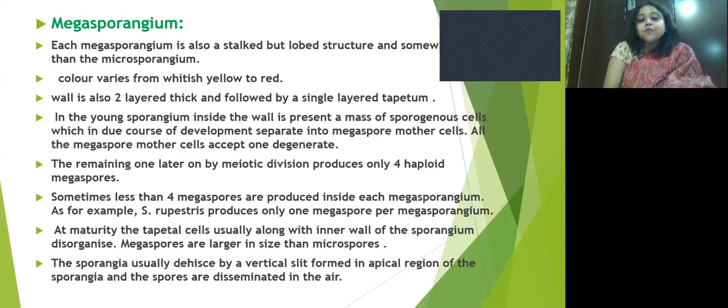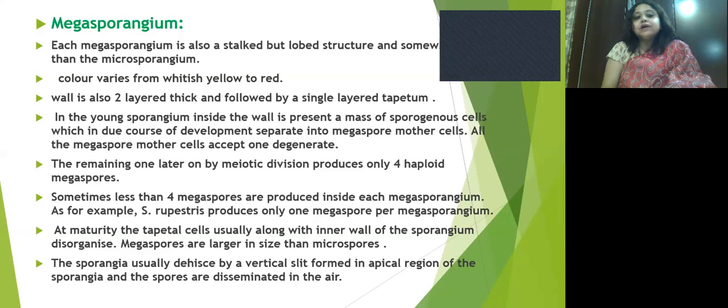In the young sporangium, inside the wall is a mass of sporogenous cells, which in due course of development separate into megaspore mother cells. All megaspore mother cells except one degenerate.